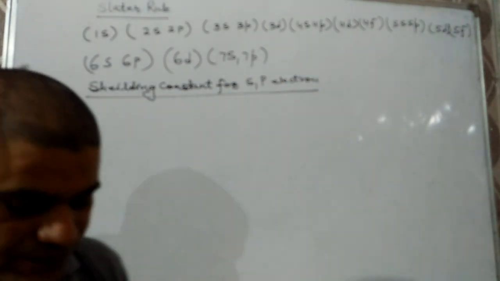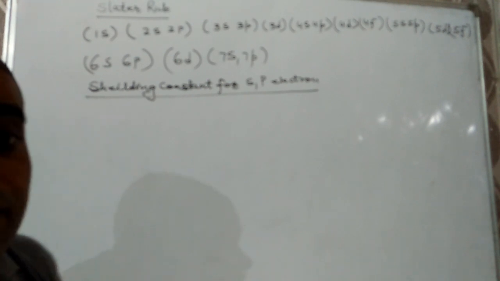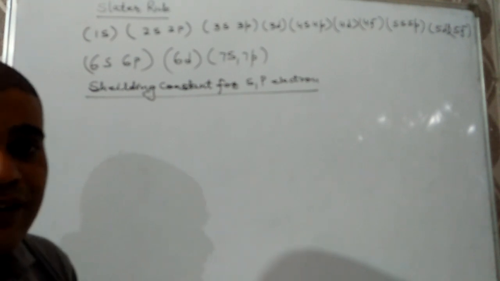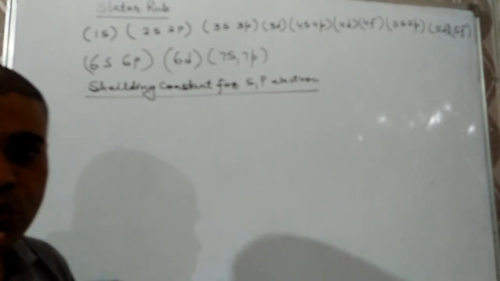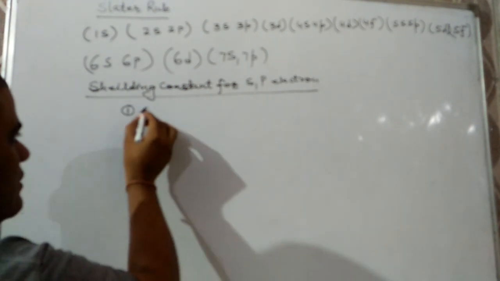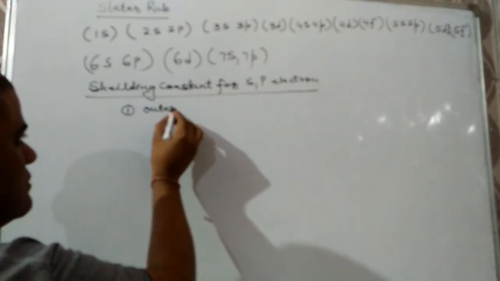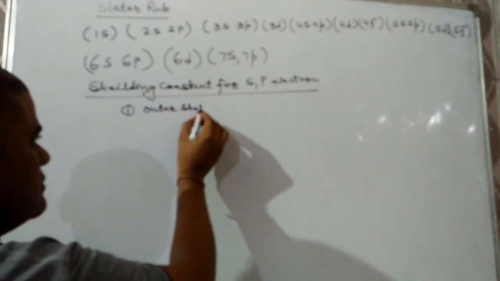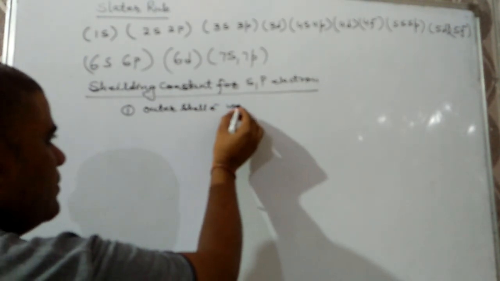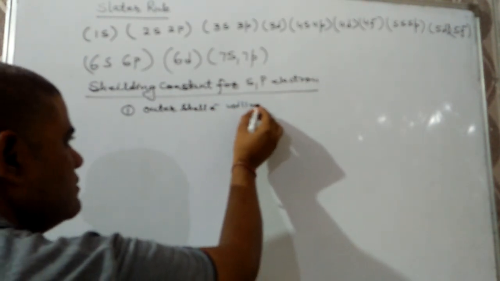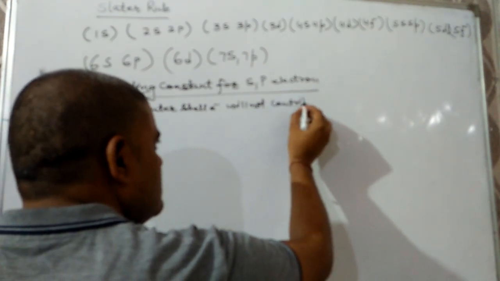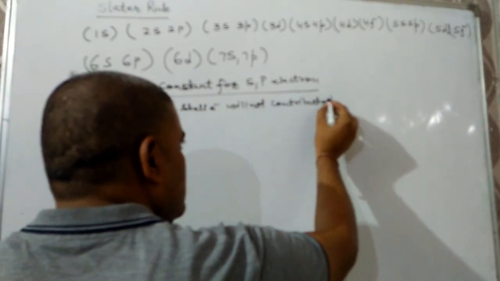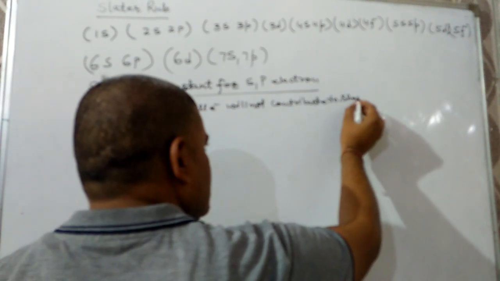For it, we have to keep in mind the first rule: outer shell electrons will not contribute to the shielding constant.